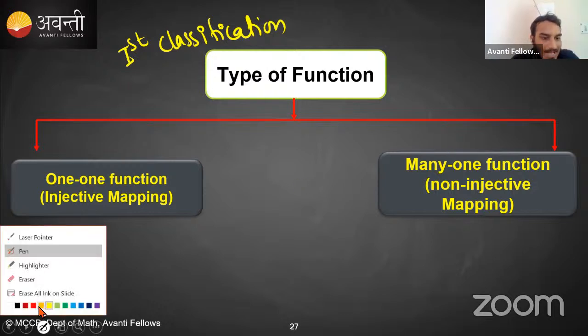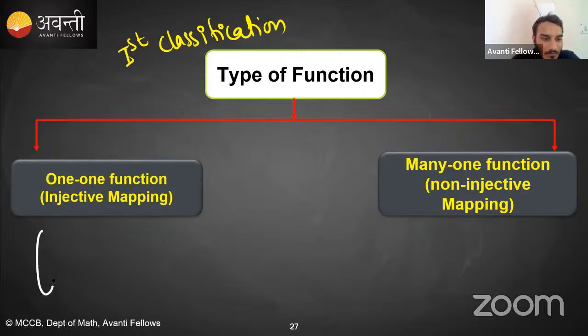Okay, from the definition I think it should be clear what would be the one-one function. When each element of set A has a single image, means a different image from set B, right? Means for this element I have this image, for this element I have a different image, for this element I have a different image, right?